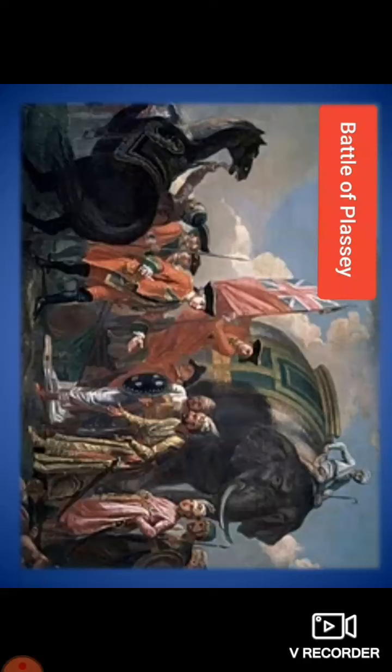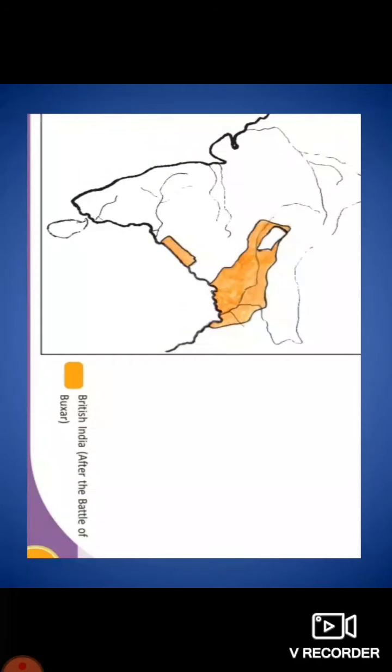Next we can discuss how the entire Bengal came under the company rule. After their success in the Battle of Buxar in 1764. Then we should know about the Battle of Buxar. In this war, the British used their superior military force to fight against the combined force of Shah Alam, the Mughal Emperor, Shuja-ud-Dawla, the Nawab of Oudh, and Mir Qasim, the former Nawab of Bengal. The British defeated the combined force very easily. This battle is known as the Battle of Buxar.